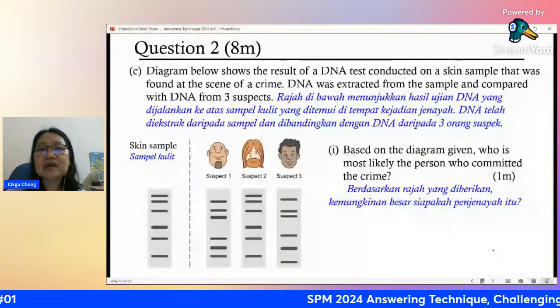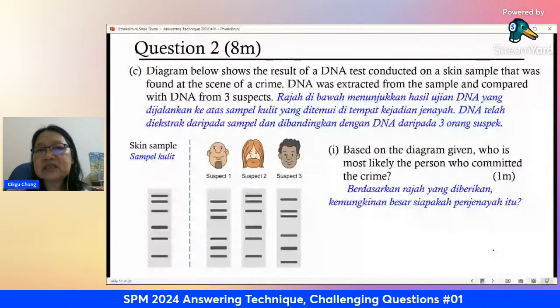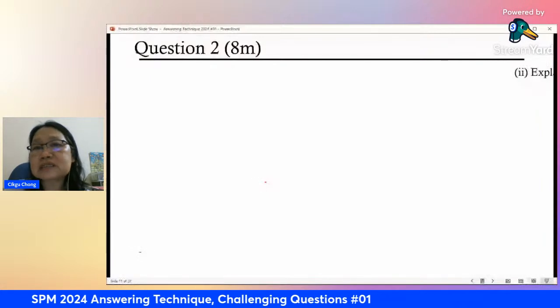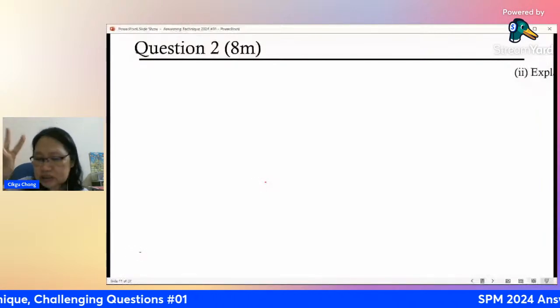Next question, explaining it. All right, explain your answer in C1. So this one is 2 marks. All right, 2 marks. So let's see how to, just need 2 points only.